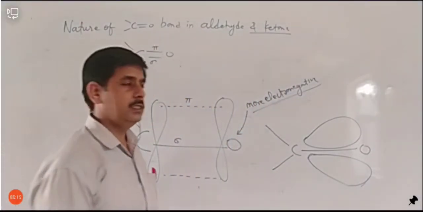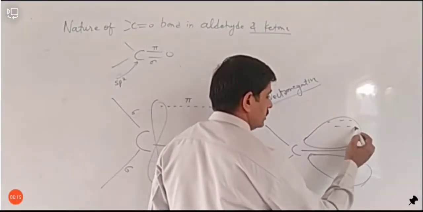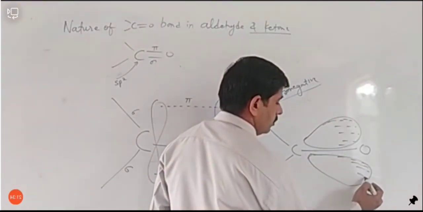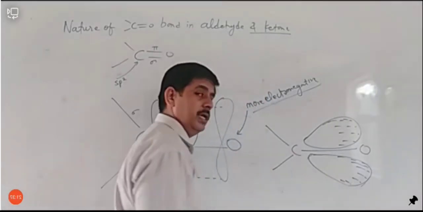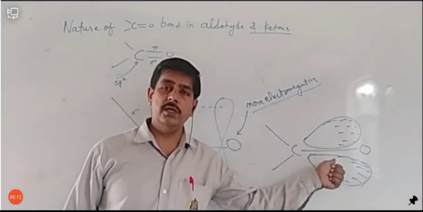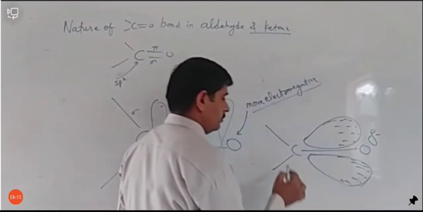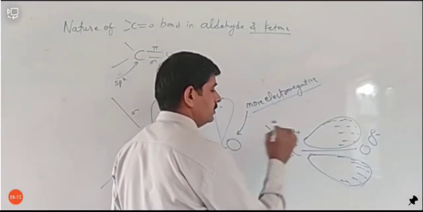So as you can see, the whole electron density is attracted towards the oxygen. Oxygen की तरफ attracted है. So that's why this oxygen will gain partial negative charge, and the carbon will gain partial positive charge.